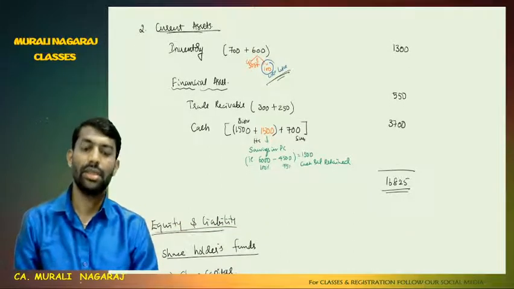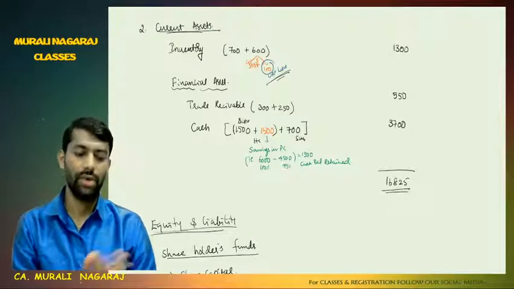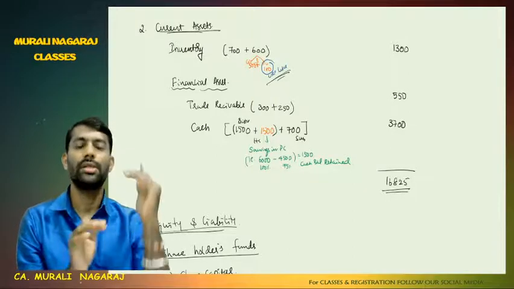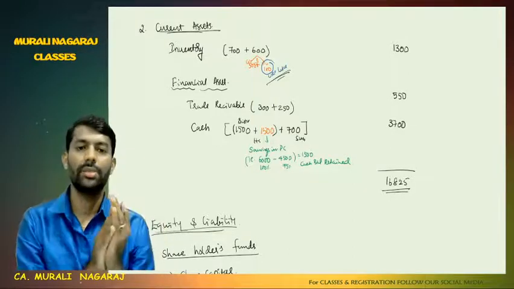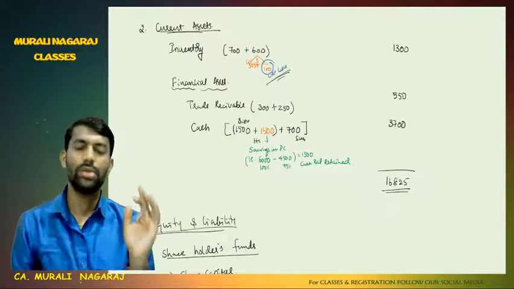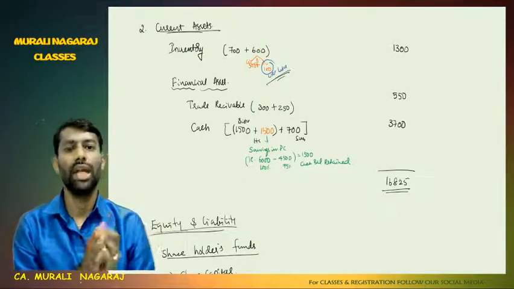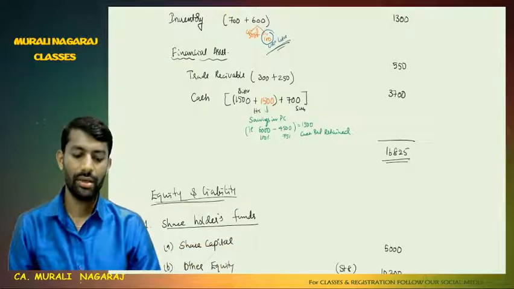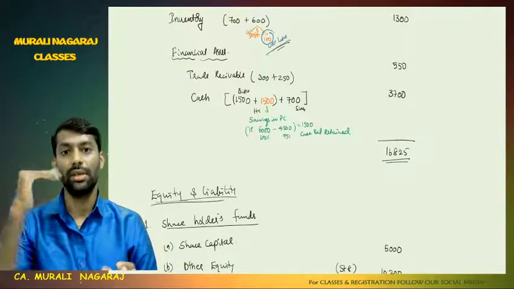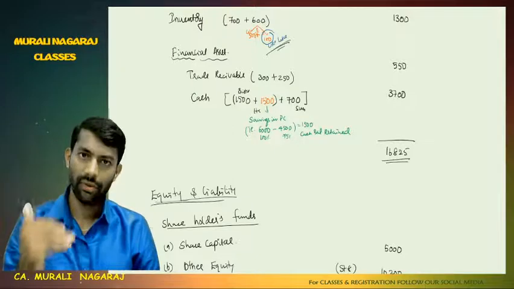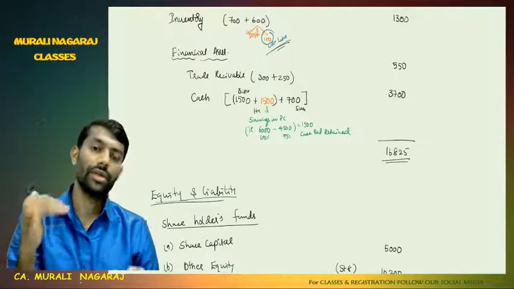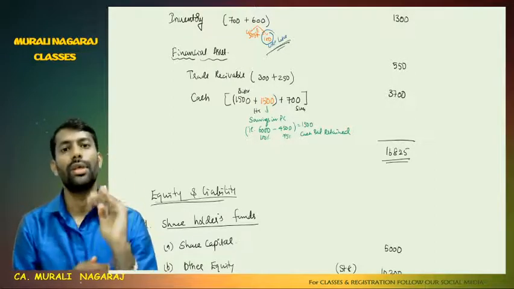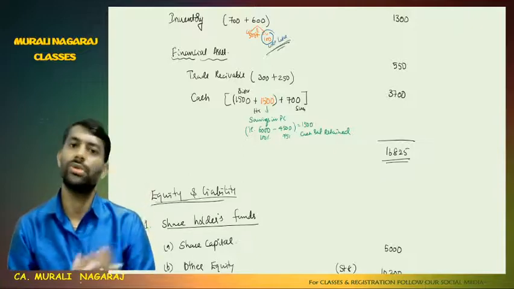Financial assets, trade receivables 300 plus 250 is the subsidiary's fair value, 550. Cash balance, the holding company already has 1,500, plus on account of savings in purchase consideration it has increased by another 1,500, therefore 3,000. Plus 700 is the subsidiary company's cash balance, put together it is 3,700. Savings in purchase consideration: in the 13th problem it is 6,000. Since in the 14th problem the purchase consideration was paid for 75%, it is 4,500, which means 1,500 would have been saved, resulting in an increase in cash balance by 1,500.